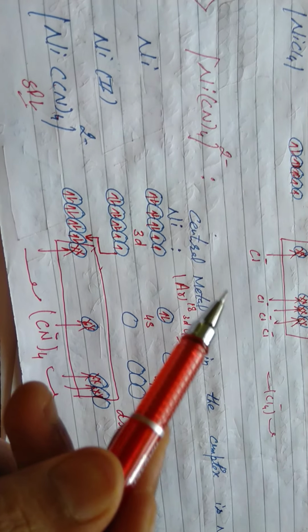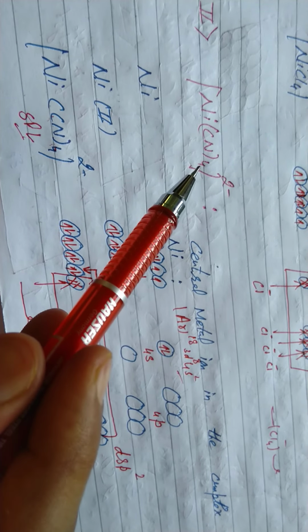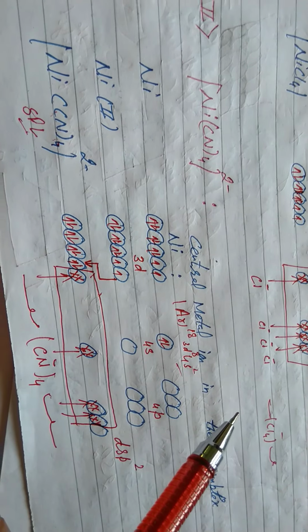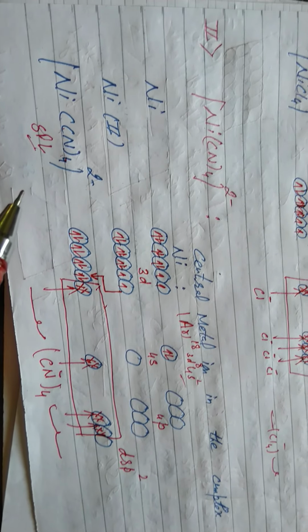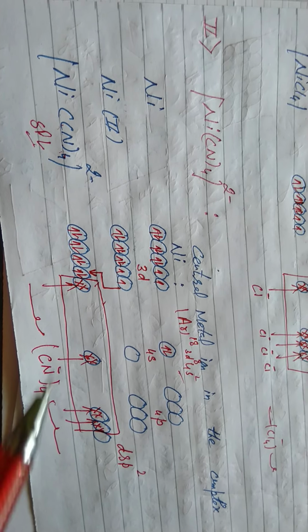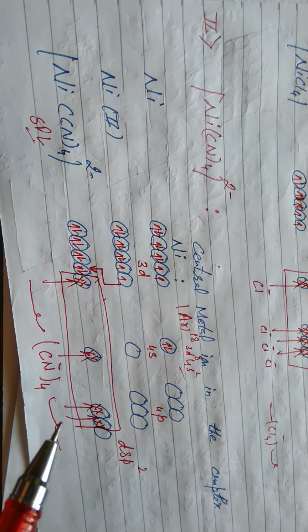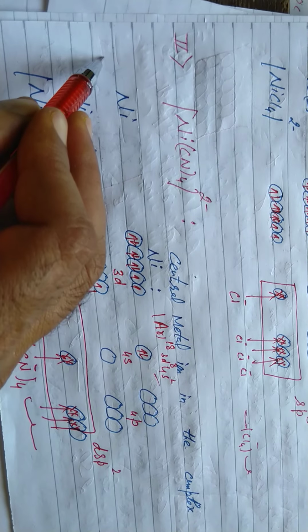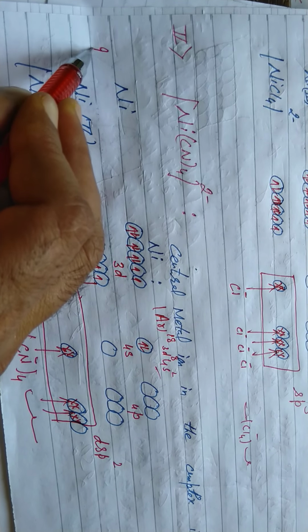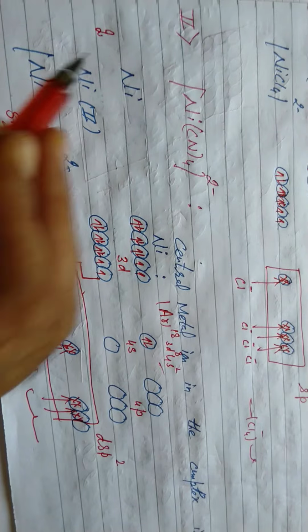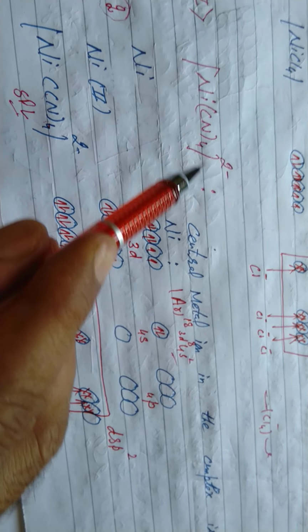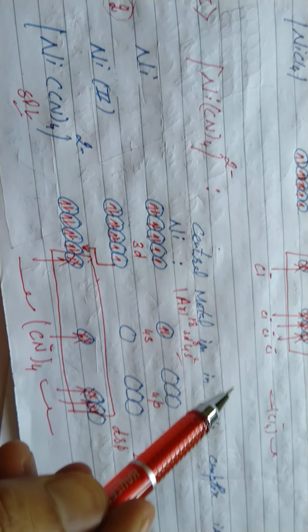Now the part of the question is, on the basis of VBT show that [Ni(CN)4]2- is diamagnetic in nature. After this we will write, since it has no unpaired electron, hence it is diamagnetic in nature. All the time in the subjective part there are 2 questions. One question of 2 marks is related to VBT. Or the question may be, on the basis of VBT, discuss the shape.